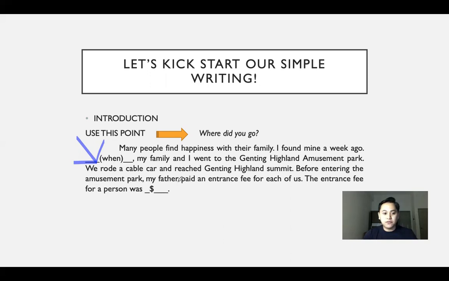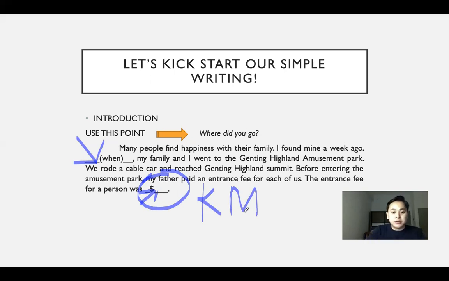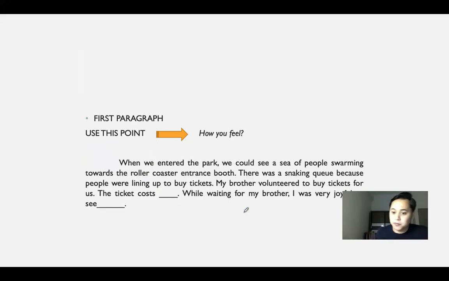The entrance fee for a person was... So indicate what is the reasonable amount that should be paid in order for you to enter the amusement park. I just simply put the currency here, but of course you have to use RM for our country, Malaysia. So you have to give me the specific price for the entrance fee to the amusement park. Right, so the first paragraph is done. Let's move on to the second paragraph.